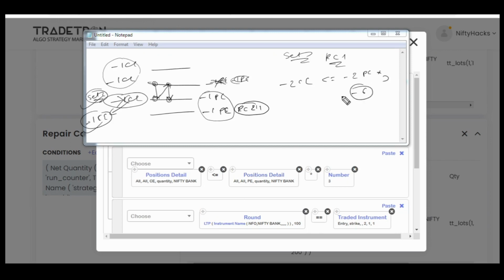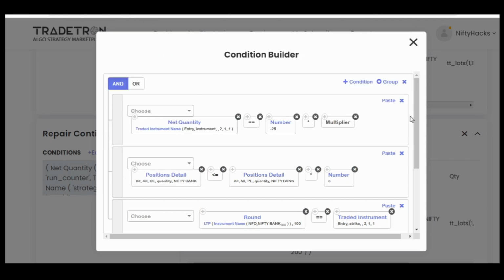So here comes minus 6, which is not true. So it will prevent any RC1 entry further. That's why I was telling you it would be better if you make many sets. So there are 2 uses of this condition, as I told.